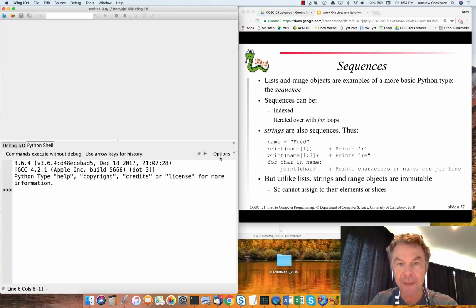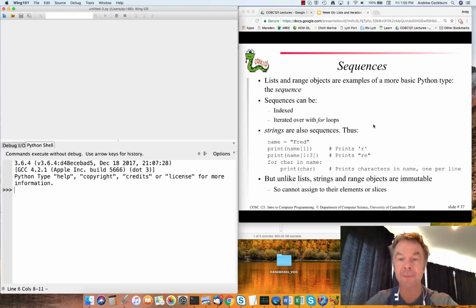Hello and welcome back. In this video we're going to briefly talk about sequences, tuples, and parallel assignment. So lists and range objects that we've already seen are just examples of a more basic Python type called the sequence. The key to a sequence is that it can be indexed, as we've seen already, using the square brackets to grab hold of a particular element in a sequence, and it can also be iterated over using a for loop, as we've seen several examples of this week.